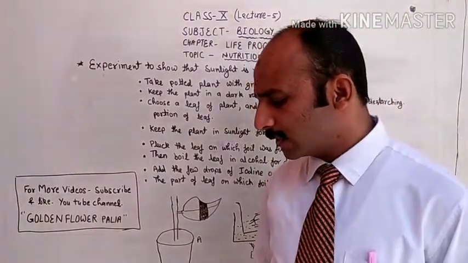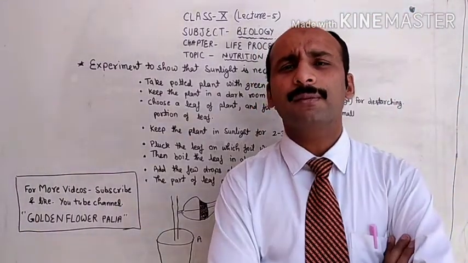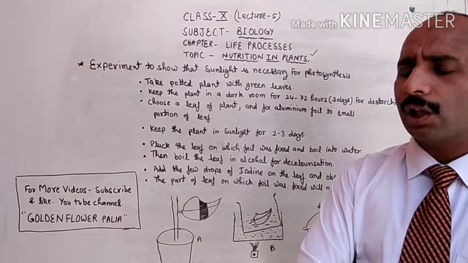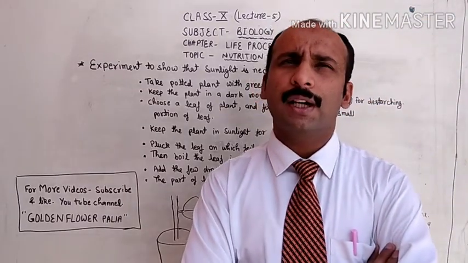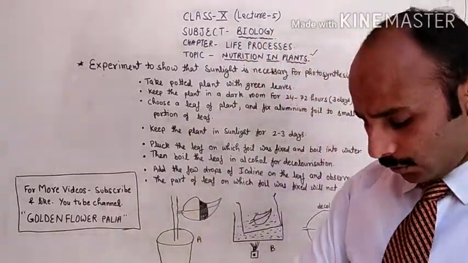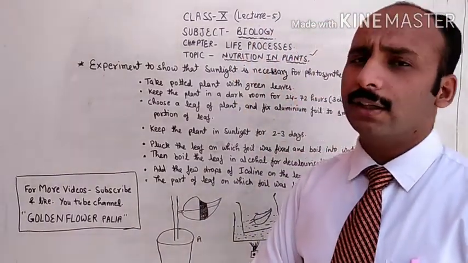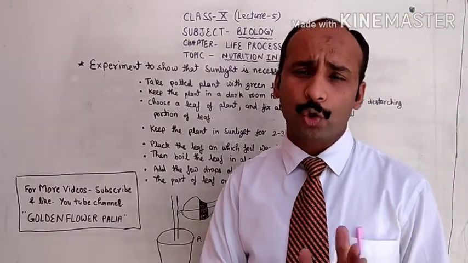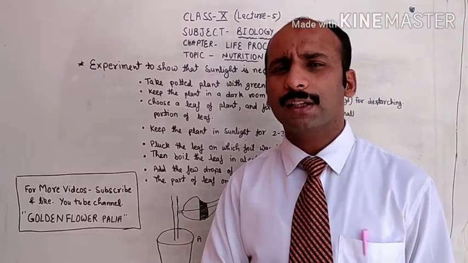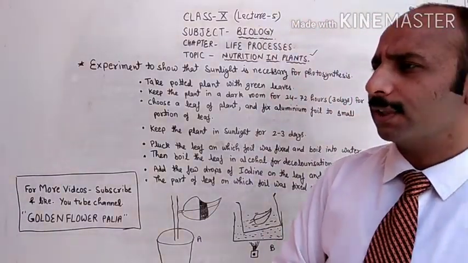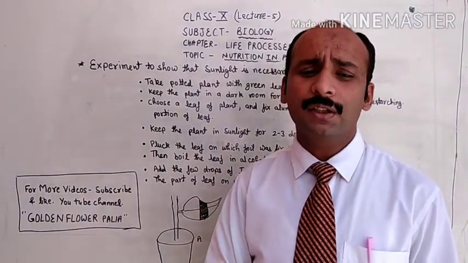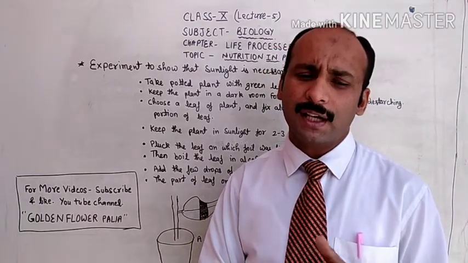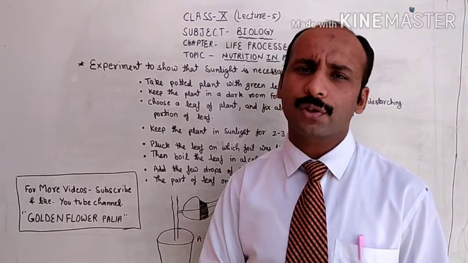Now my dear students, in the last video I told you the conditions and raw materials for the process of photosynthesis, like chlorophyll, carbon dioxide, water and sunlight. In that video I discussed the detailed structure of the stomata, open stomata and closed stomata, and how the opening and closing of the stomata takes place. That was related to how plants absorb carbon dioxide, because carbon dioxide is the raw material for photosynthesis.